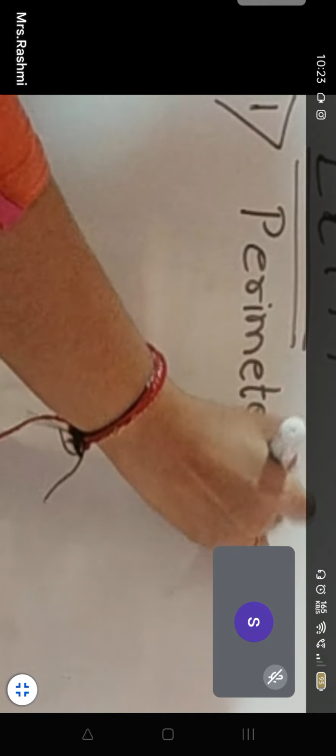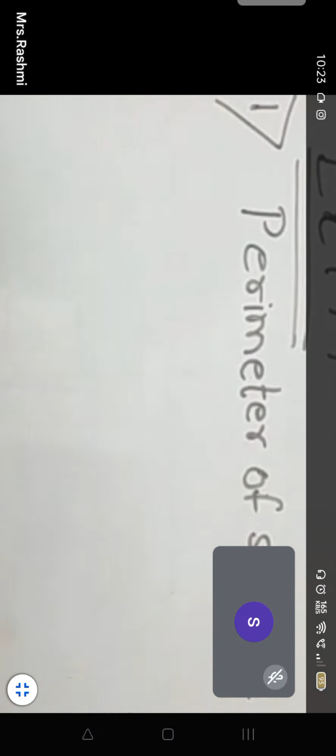Okay. So let us start with exercise 17.1 now. Everybody is able to see what I'm writing, right? Yes, ma'am. Area of a square park whose perimeter is 80 meters. So perimeter is given to you. Perimeter of a square is 80 meters.